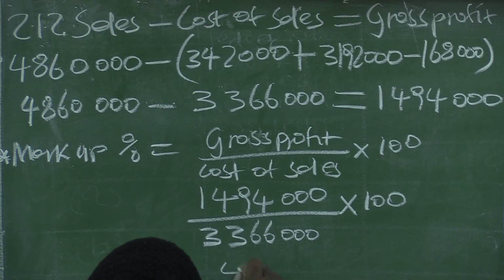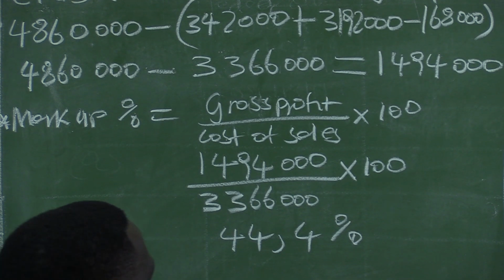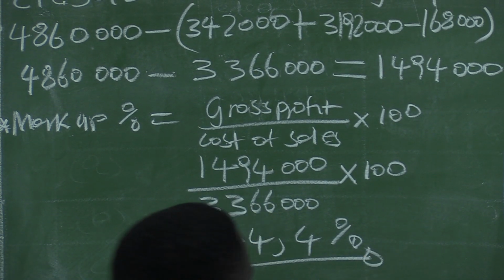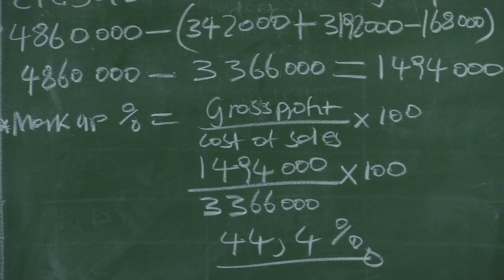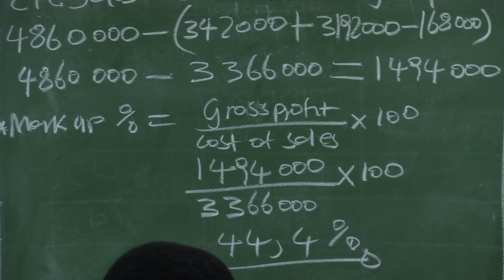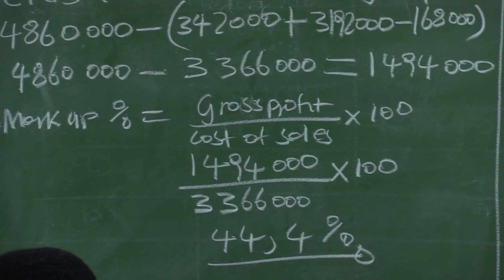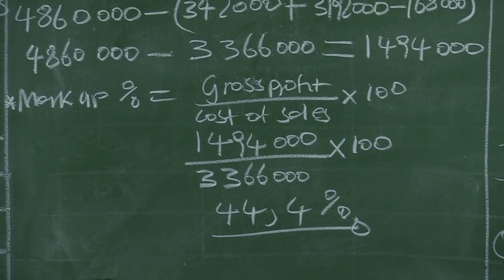That is 44.38. So if it is 44.38, then if you round it off, it will be 44.4%. So our markup percentage is 44.4%, right, which brings us to the end of 2.1.